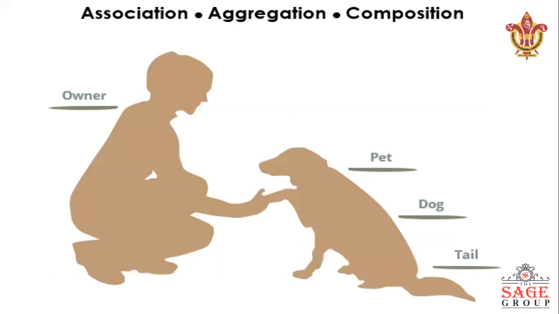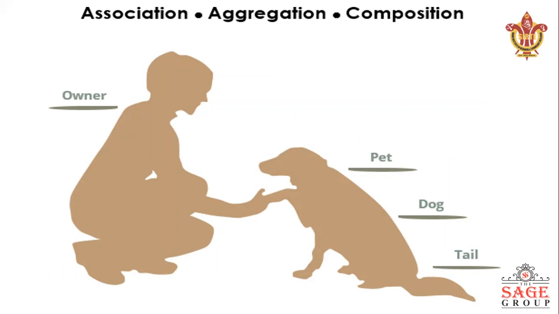Now you can see in this example association, aggregation and composition all. Owner and pet are both separate classes, and they are showing association. Means an owner can have a pet or cannot have a pet, and a pet can have an owner or not.